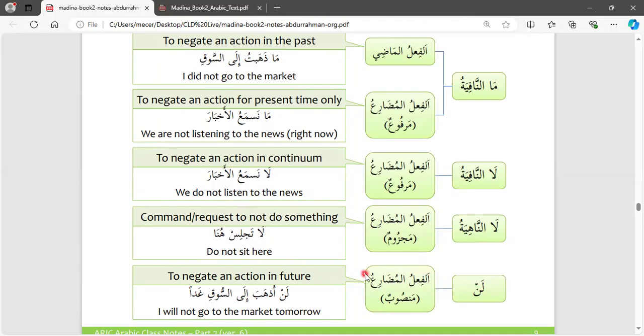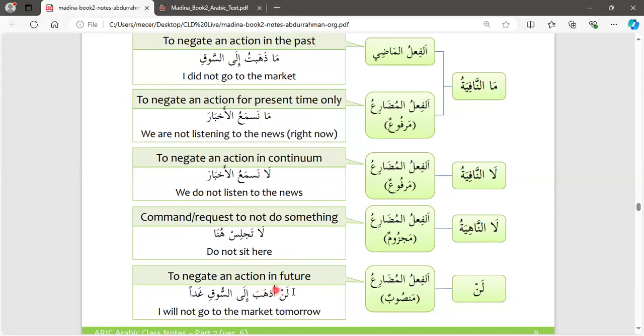Fi'l mudari mansubun, we will learn about this, inshallah. Lan negates the future, the action that will happen in the future. For example, lan adhhaba ila suk ghadan. It means in the future, which is tomorrow, you are not going to the market. So it changed the fi'l mudari marfu'un into mansubun.